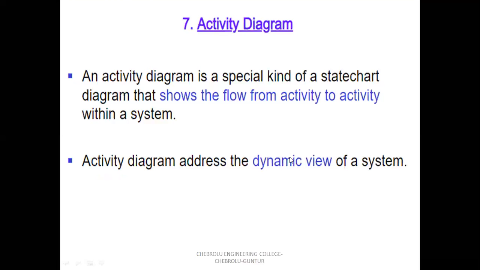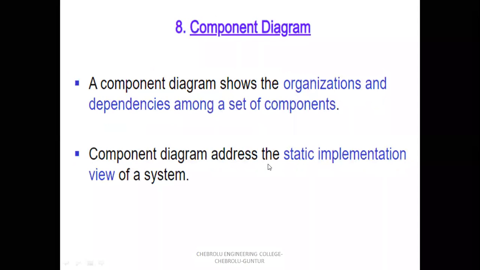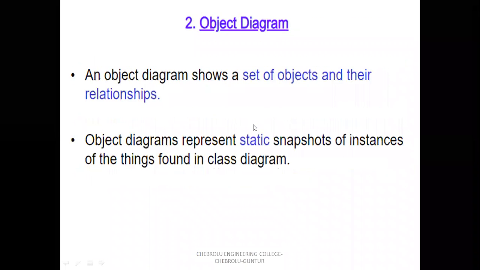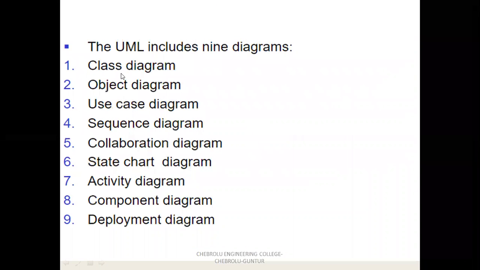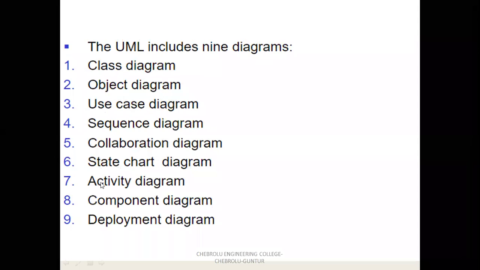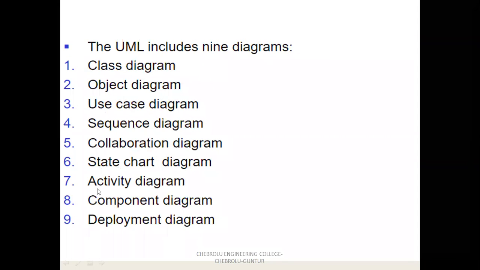State chart diagram is dynamic, activity diagram is dynamic, and component and node represent static diagrams. So in 9 diagrams, there are 5 static diagrams, that is 1, 2, 3, 8, 9, and the remaining 4, sequence, collaboration, state chart and activity diagrams, are dynamic diagrams.